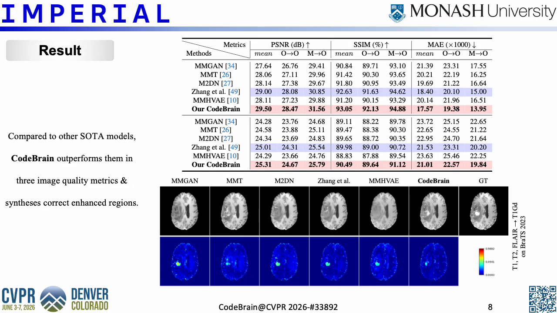We further compare CodeBrain with 5 SOTA unified imputation models. On both datasets, CodeBrain achieves the best mean performance. Qualitatively, CodeBrain generates fewer synthesis errors, especially in challenging regions such as brain tissues and contrast-enhanced tumor areas. This indicates that the proposed region-level code representation can better preserve structural consistency across modalities.